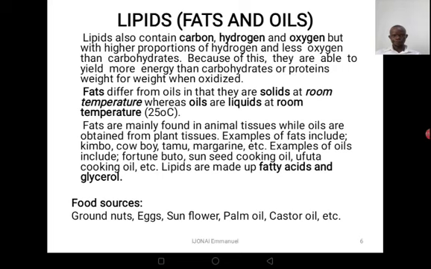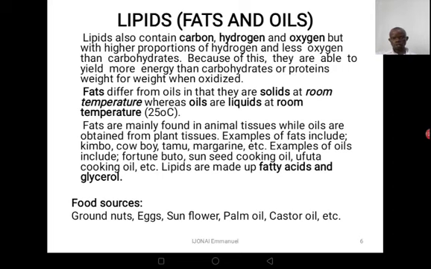Of hydrogen. Now, fats differ from oils in that fats are solids at room temperature, whereas oils are liquids at room temperature, and we are taking room temperature to be 25 degrees Celsius. Fats are mainly found in animal tissues, whereas oils are obtained from plant tissues. Now, let's go to the examples of fats, which include Kimbo, which we have at our homes, cowboy, tam, margarine, and so on and so forth. Let's also go to the examples of oils.